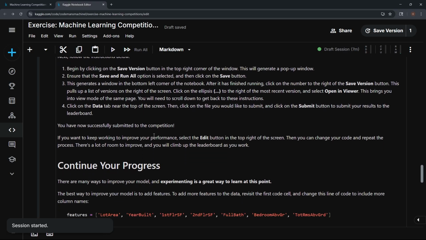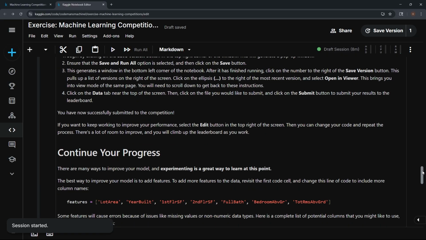If we want to keep working to improve our performance, we're going to select the edit button in the top right of the screen, and then we can change our code and repeat the process. There's a lot of room to improve, and we will climb the leaderboard as we work. So it says to click the edit, but it's just going to take us right back to this page. Let's go over there and see. No point.